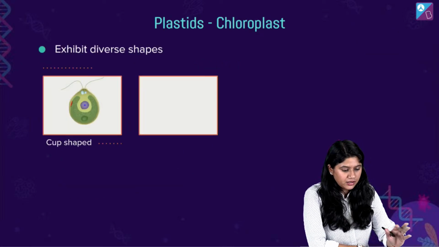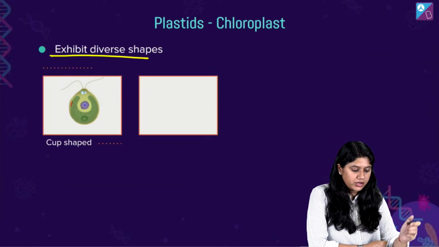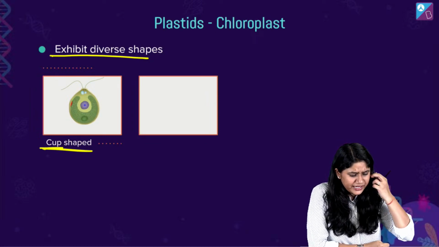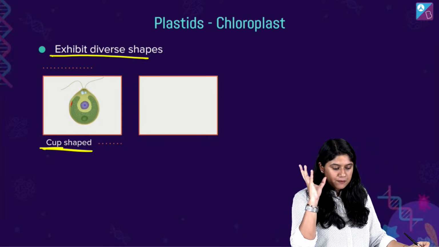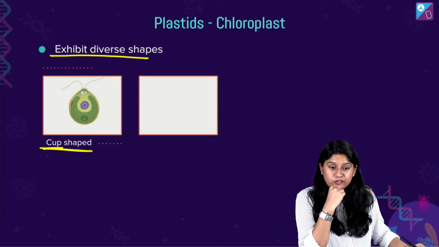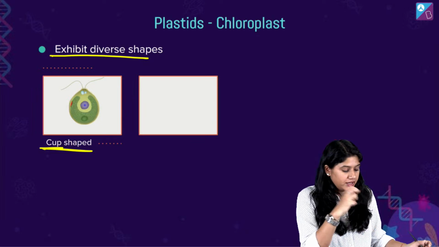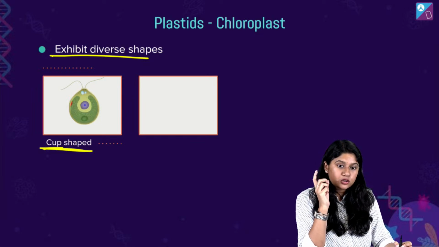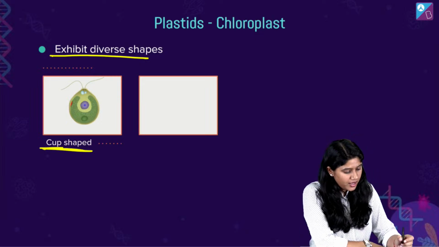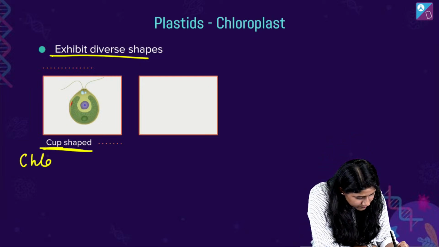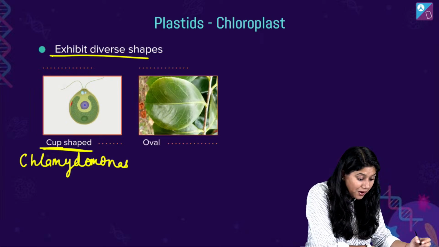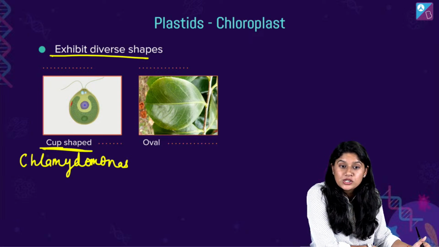Now everyone, let's quickly take a look over here. So we have exhibits of different types, right? We have cup shaped. Can you quickly tell me where we have the cup shaped chloroplast? Quickly tell me, all of you. This is there in our textbook also. The cup shaped chloroplast is there. Very good, Chlamydomonas, I'll write it over here. What about the oval shape?